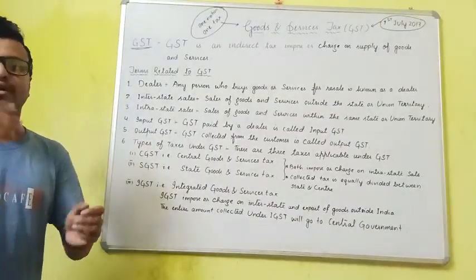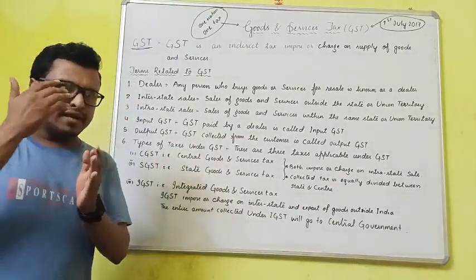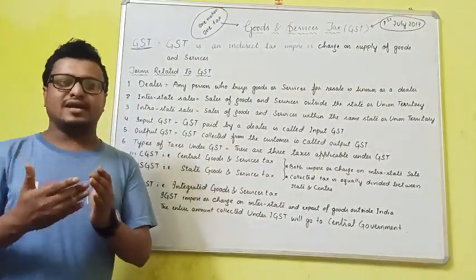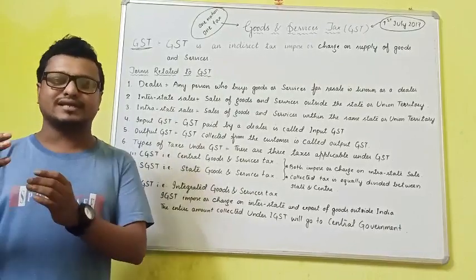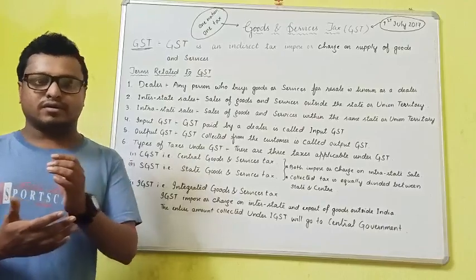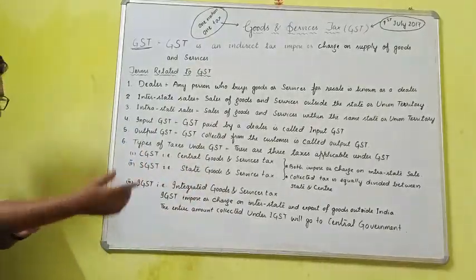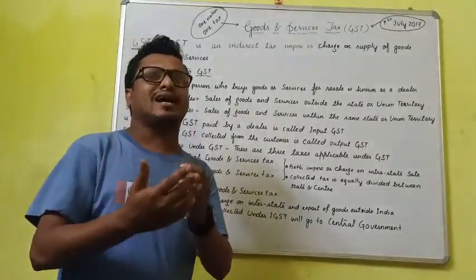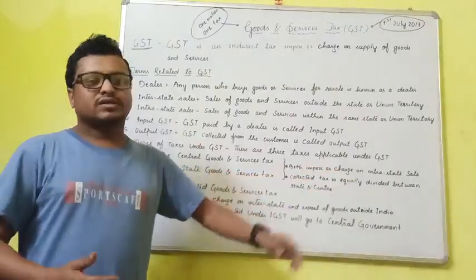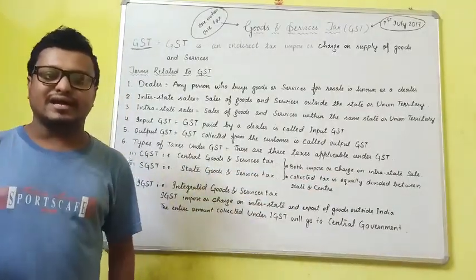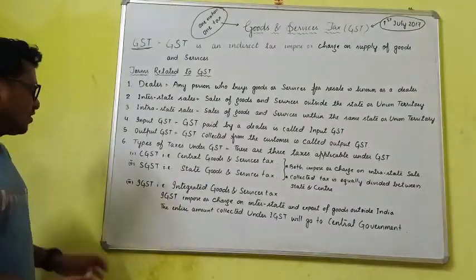Integrated Goods and Service Tax. We know that there are some very high standard dealers who sell things outside our country or outside the home state. So when we sell an article or good outside the state or export goods outside India, in that case, the central government collects the IGST.